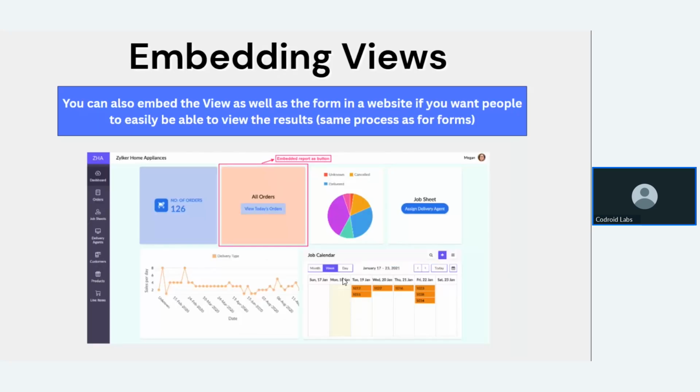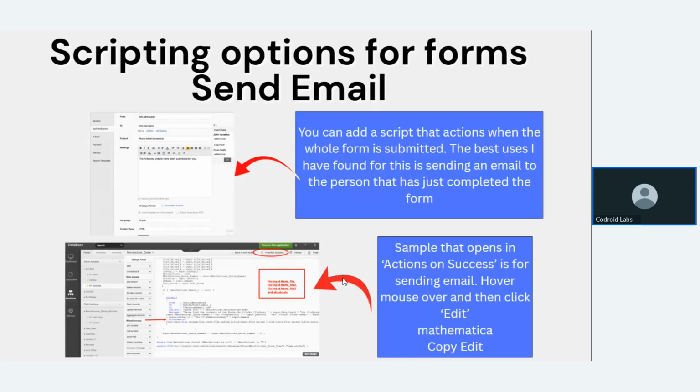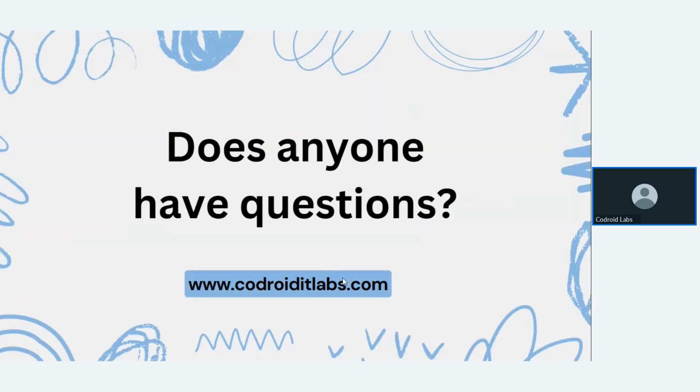Embedded views: you can embed views, for example Zoho Analytics inside Zoho Creator, and that is also possible. Exporting data: if you want to export your data, you can do that too. You can also do scripting inside Creator. Sending mails, you can also do.